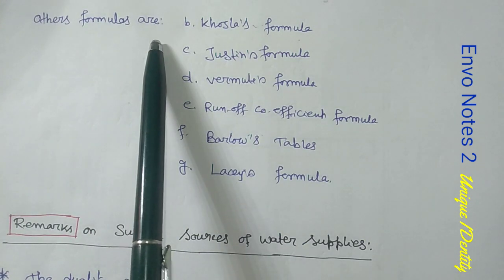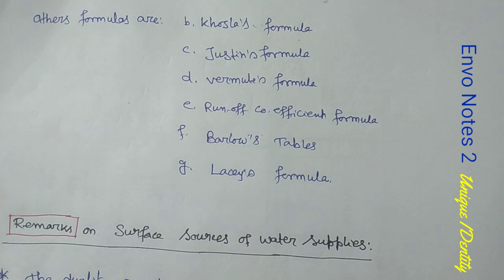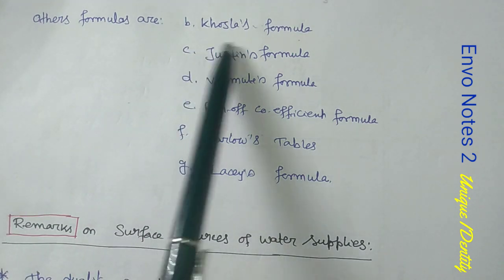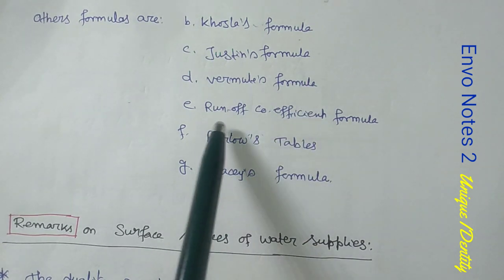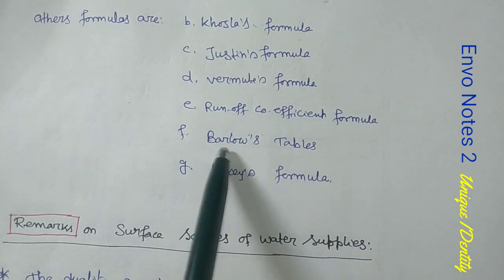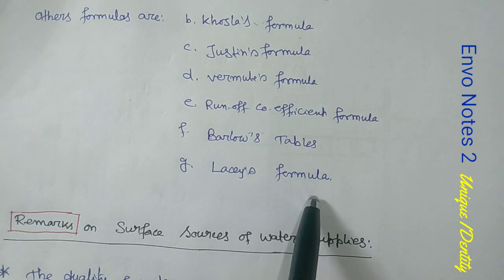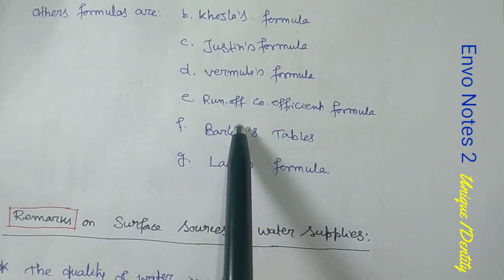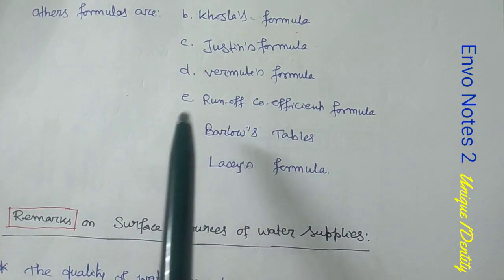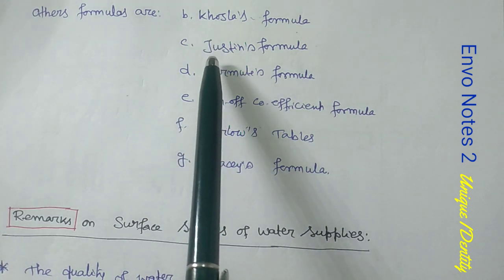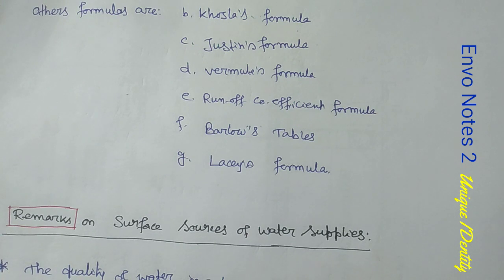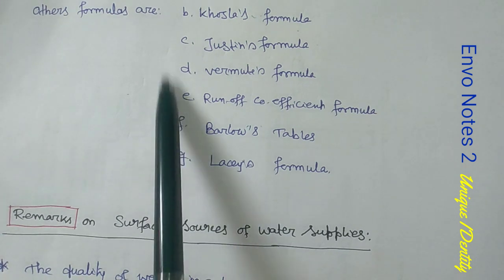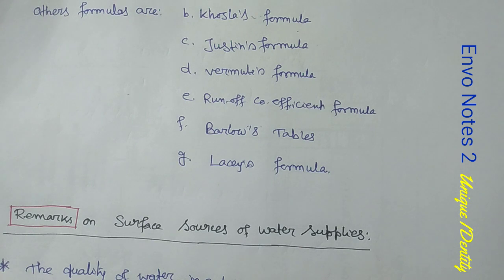Now the other formulas for estimating yield of basin or runoff are Khosla's formula, Justin's formula, Vermule's formula, runoff coefficient formula, Barlow's table and Lacey's formula. Why am I mentioning it? Because in any examination, if you are asked where these formulas are used, then you can at least answer that these formulas are used for the runoff and yield of basin estimation.